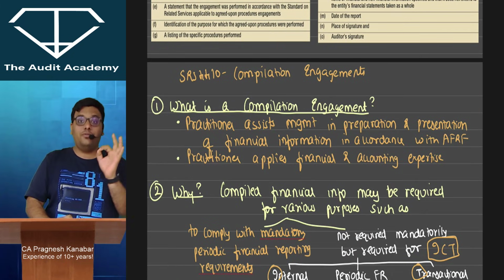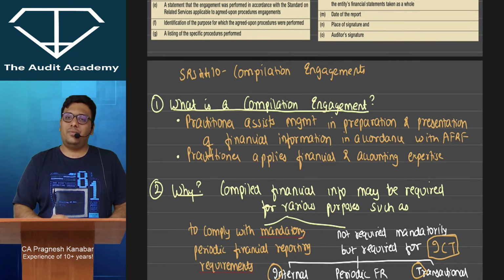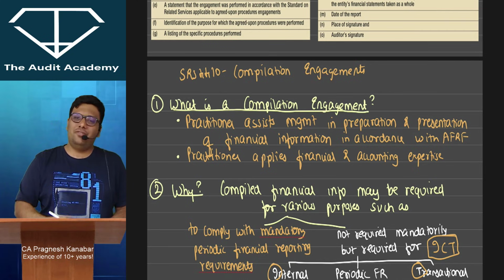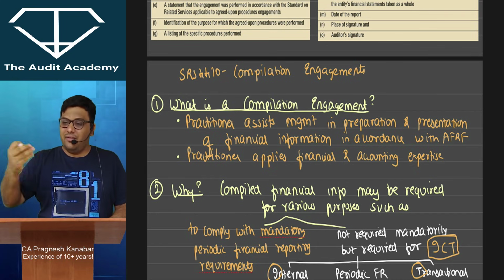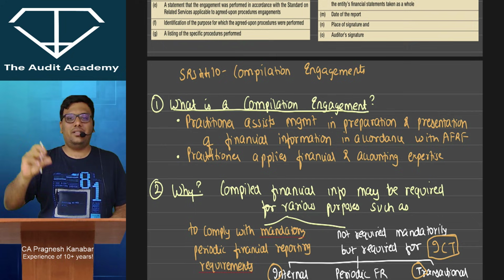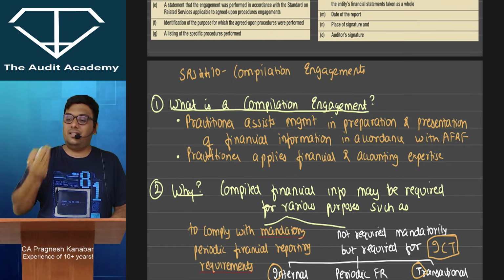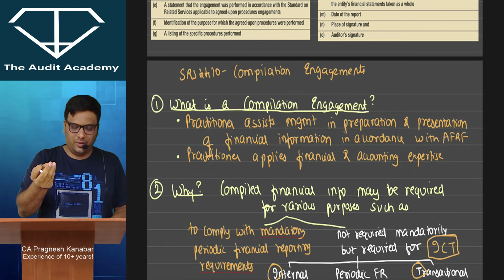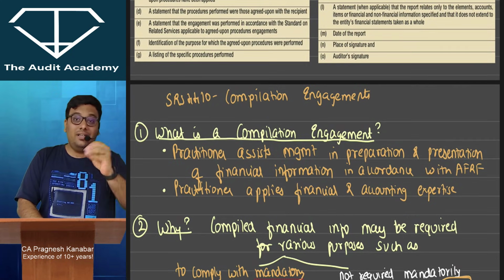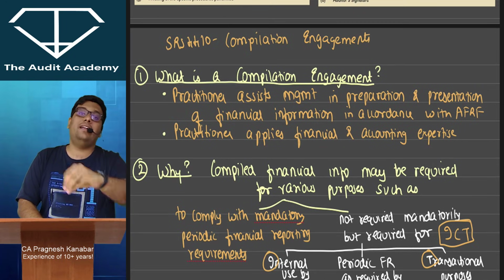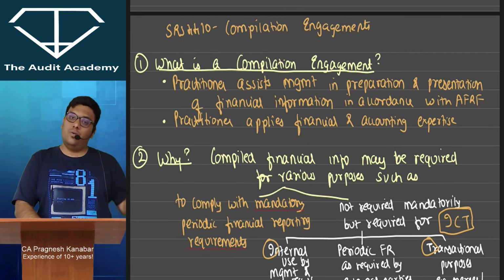Now, SRS 4410 is a little sensitive, application based. Compilation engagements. What is a compilation engagement? It is nothing but preparation of financial information. So management has the trial balance, journal, ledger and so on, and they want a practicing CA to help them in preparation of financial information. Okay, so that is a compilation engagement, where a practicing CA will be applying his accounting and financial expertise. So I am just preparing the data for the client. Here I am not giving a report of factual findings also. Here purely I am acting just as an accountant. All right, so when you are writing SRS 4410, you can write accountant or practitioner.